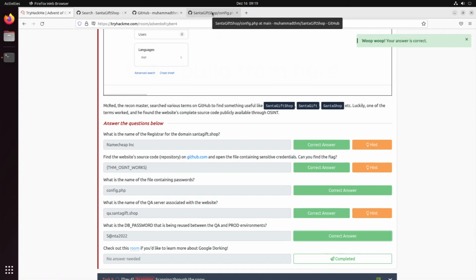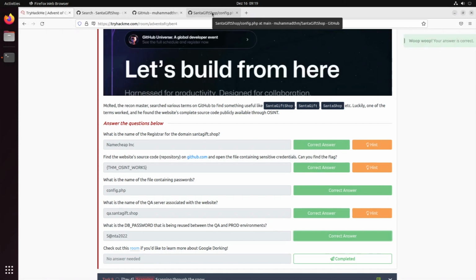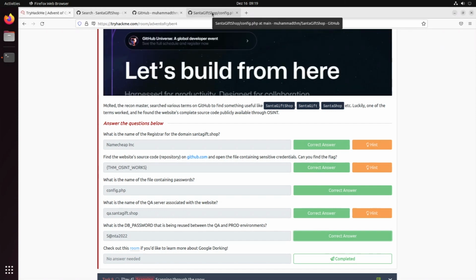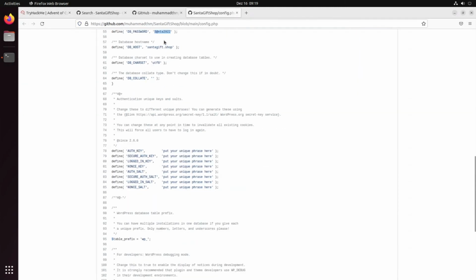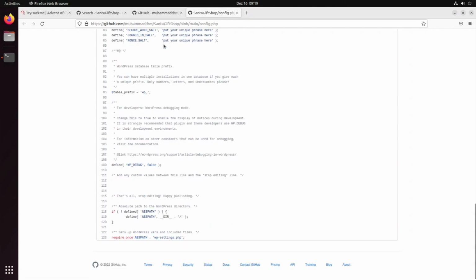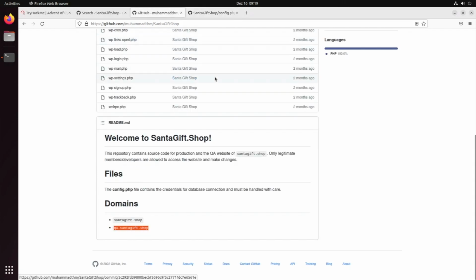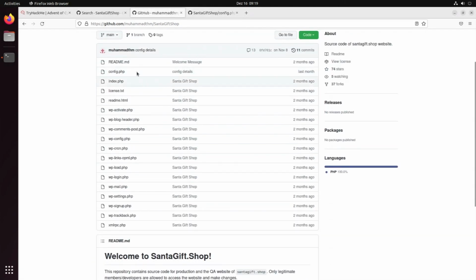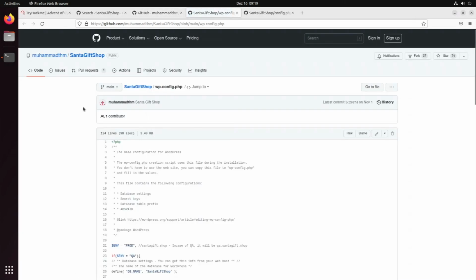So these were all of the tasks for the second day. It was a pretty easy and simple one. I'm still gonna look through a little bit more. Maybe we can find some other interesting information right here. So config.php file, we'll look through that. License is not interesting. The WordPress files, I don't know, we can look through the WordPress config maybe. Maybe we're gonna find something right here.